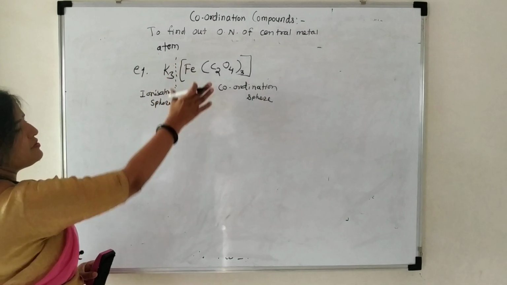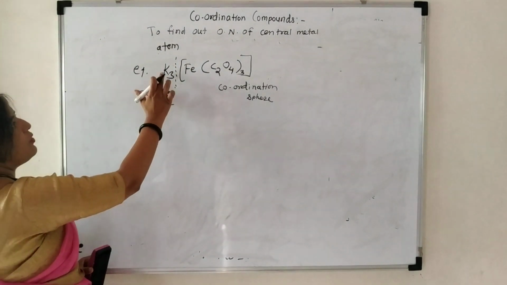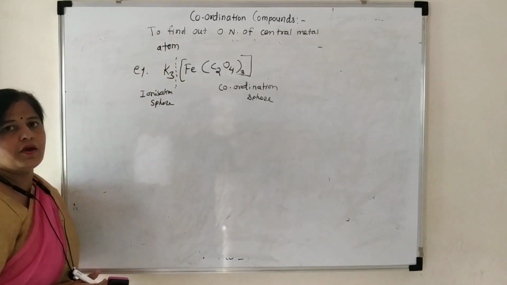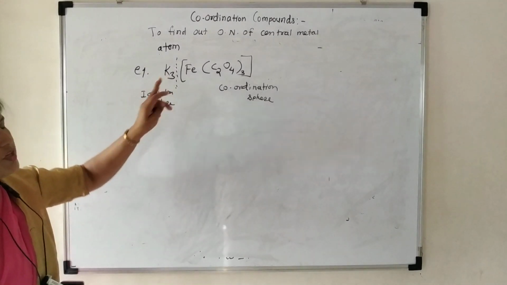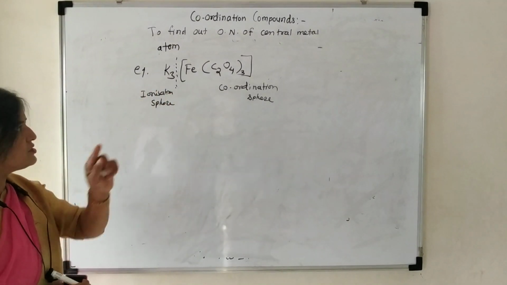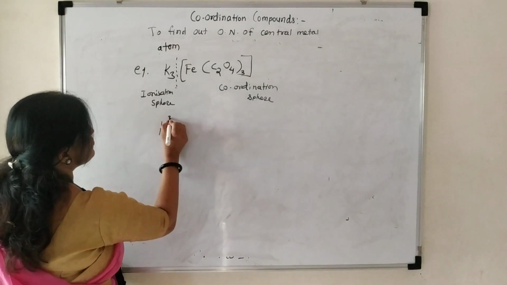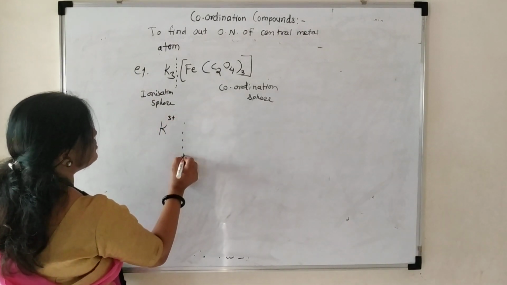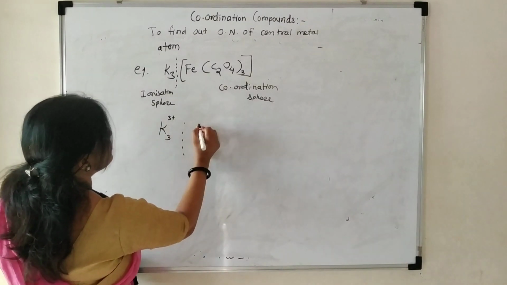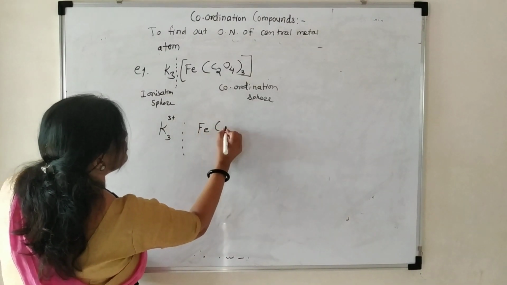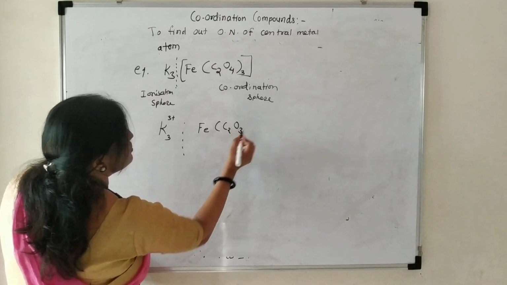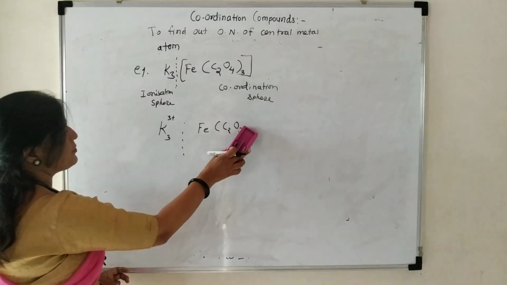These spheres are now separate. There are counterions present. Which are they? K. K means potassium. One potassium carries positive 1 charge. Here 3 potassium means there will be 3 positive charges. From that we can determine the charge present on the coordination sphere.